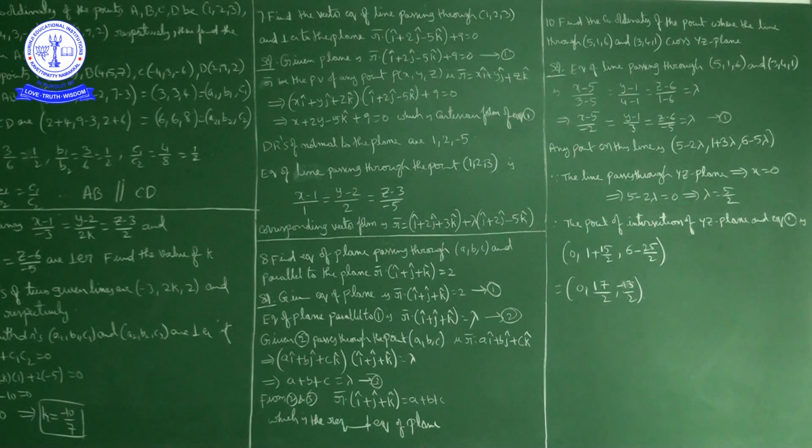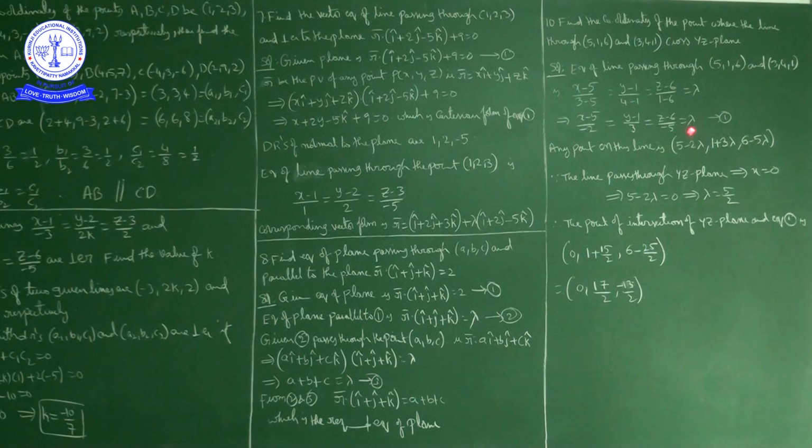What we have to find is, for some lambda, this is a point on the YZ plane. Every point is in this form, by giving lambda values 1, 2, 3, 4, 5, minus 6, whatever; lambda is any real number. For some lambda, this is a point on the YZ plane. What we know is that on the YZ plane, the x coordinate is 0. This line passes through the YZ plane, so the x coordinate is 0.